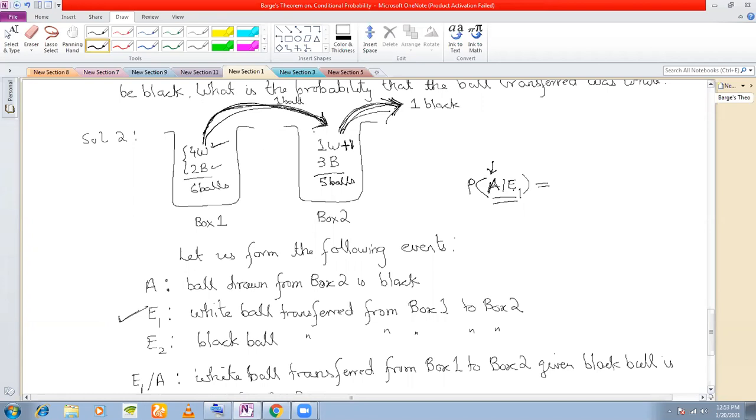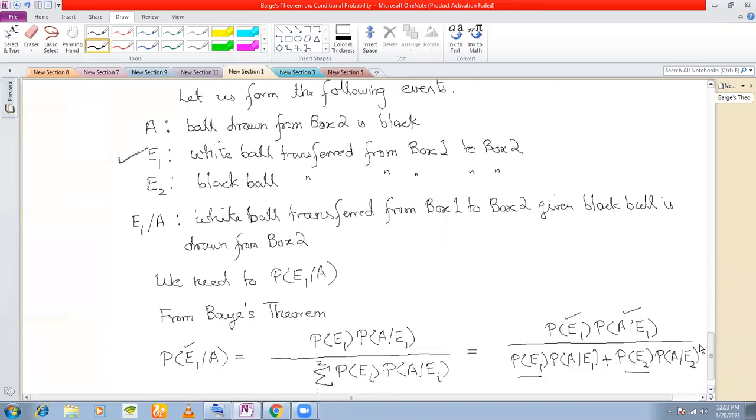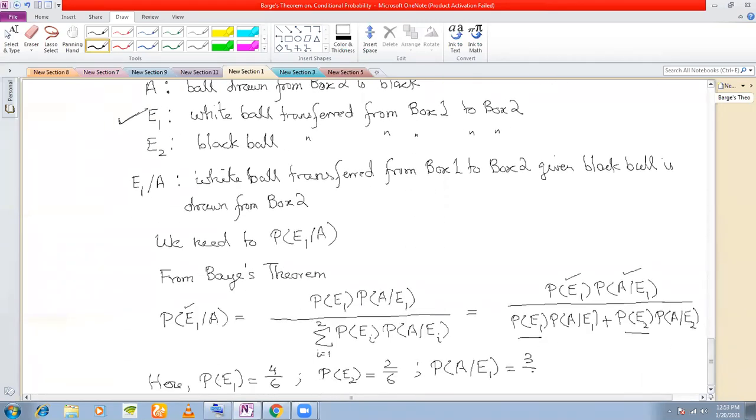After transferring a white ball, I am drawing a black ball, which means I have increased the number of white balls by 1. And then if I am picking a black ball, what is the probability of getting a black ball? How many black balls here? 3. So 3 by 5. That is how you have to understand. Clear? So PA slash E1 is 3 by 5.